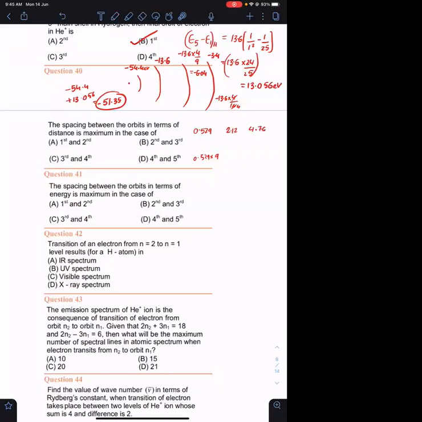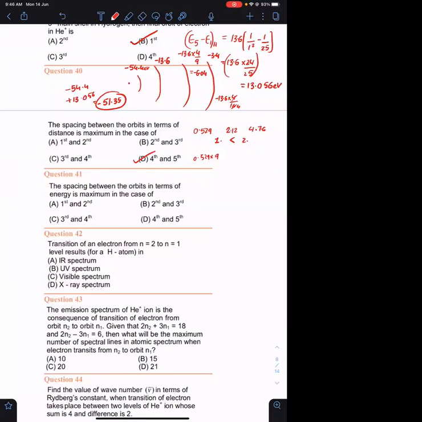Okay, 4.76. यहाँ पे देखो 2.12 minus 0.529, it is lesser when compared to 4.76 minus 2.12. So what has happened to the spacing? It got increased, na? यहाँ पे it is 1 point something, यहाँ पे it is 2 point something. So this has to be greater than this. So 2 और 3 के बीच में जो difference है, it is greater when compared to 2 and 1. So obviously 4 and 3 will be greater when compared to 3 and 2, and 5 and 4 will be greater when compared to 4 and 3. Agreed? So the answer has to be D. Clear hai?